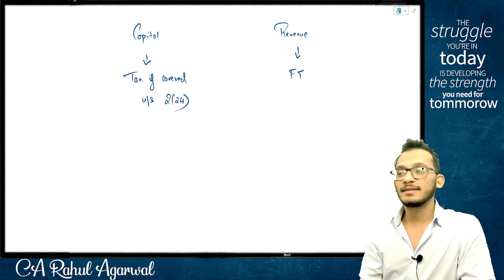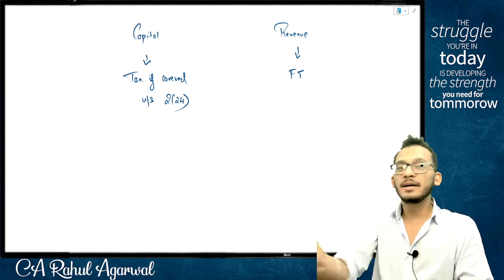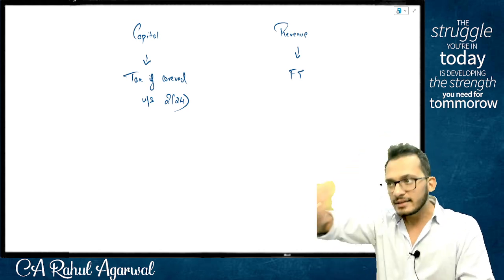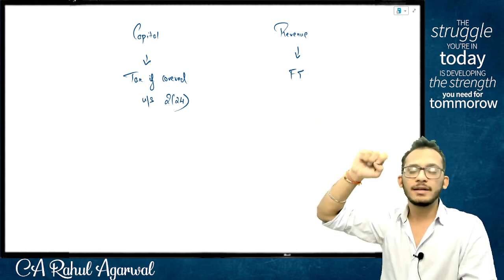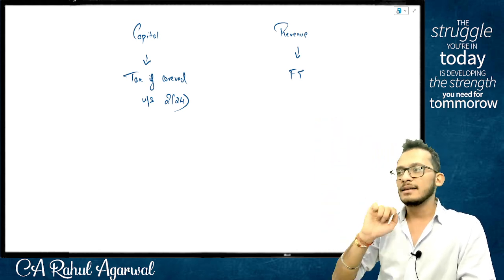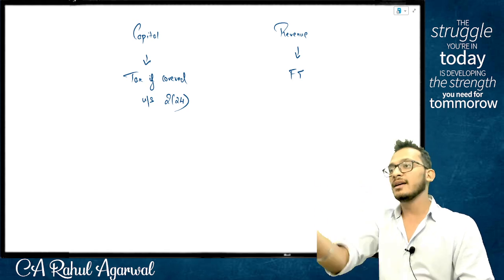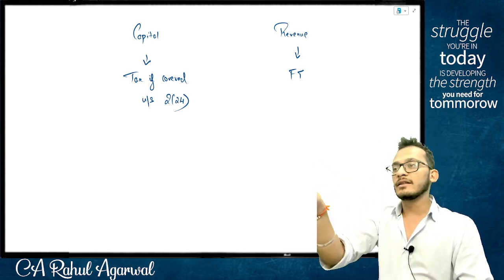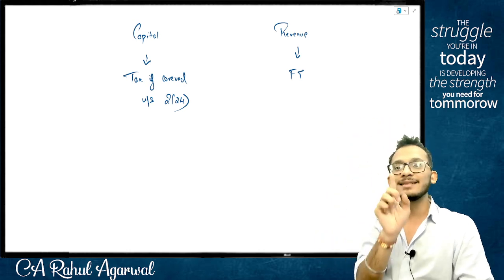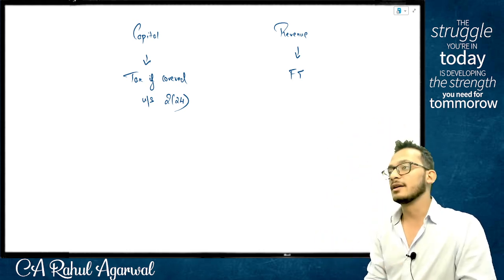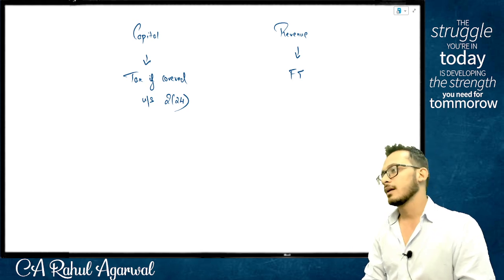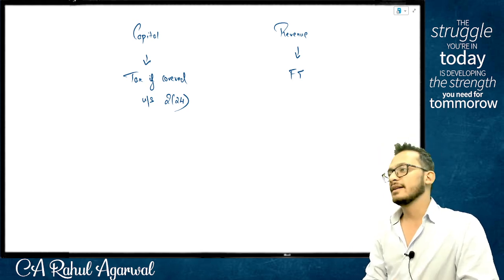Revenue receipt. Yes, I'm telling you, what happens with me and you is not the criteria. Whether the activity is regular or not is the question. Yes, is the activity happening regularly? Yes, buying and selling SIM cards is happening regularly. Having his dealership is happening regularly. Even if he does not give me dealership, someone else will give it to me, which means activity is regular. Therefore, it is revenue receipt. It's a revenue receipt. Yes or no?